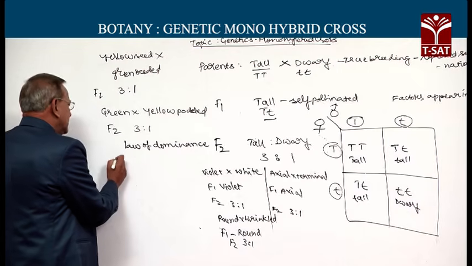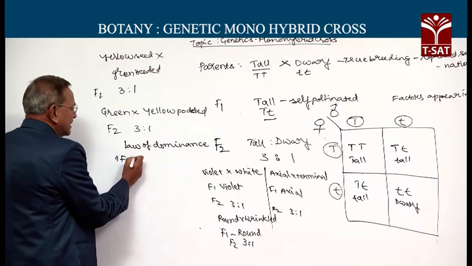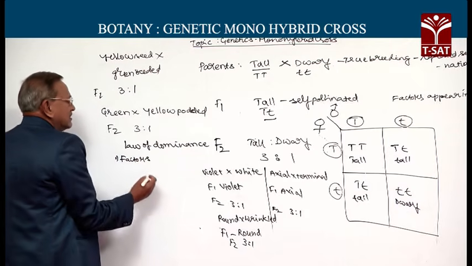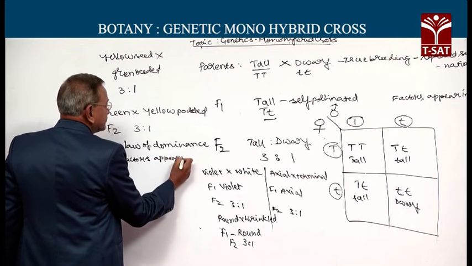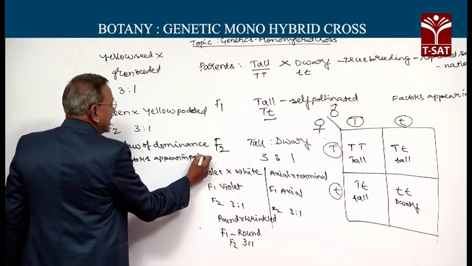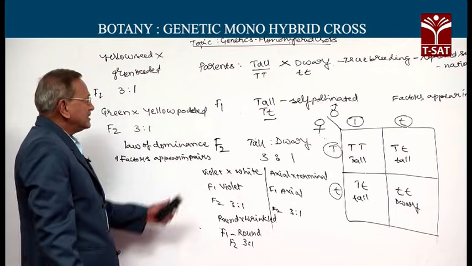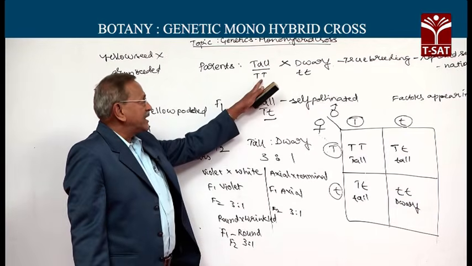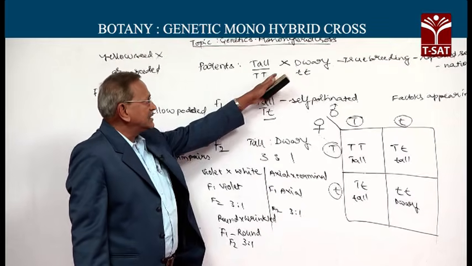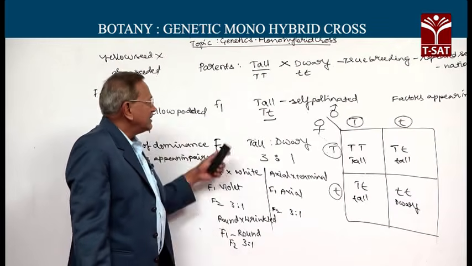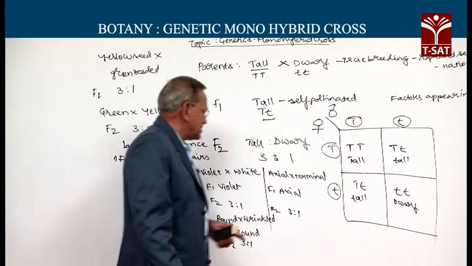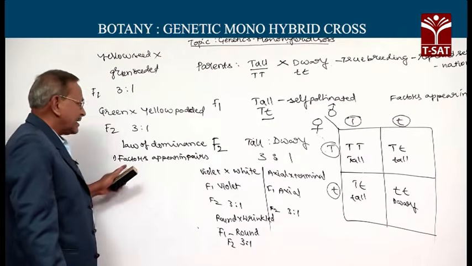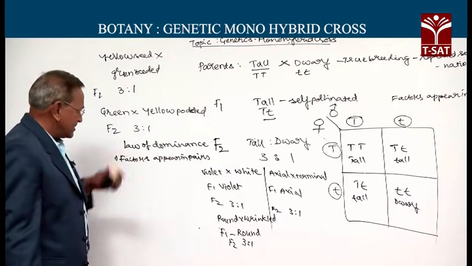First, the factors or traits appear in pairs. It is capital T in homozygous condition, small t, or capital T and small t, and these combinations represent what is called factors appearing in pairs.